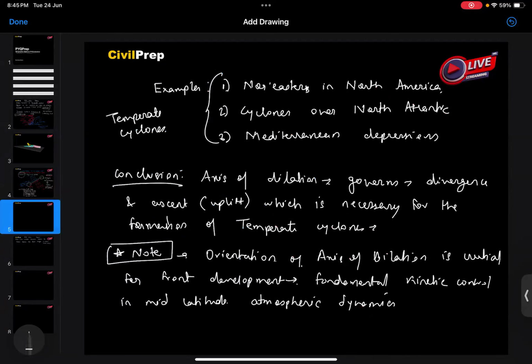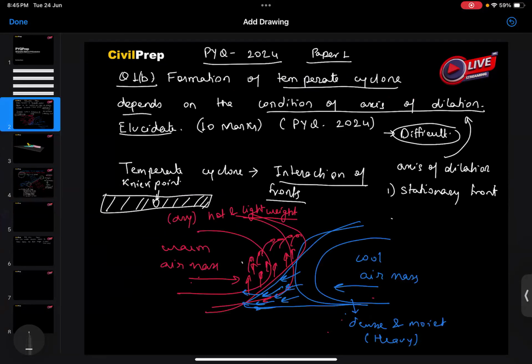So guys, we can take a note here. This is also an important part. Why are we discussing this? Because on the basis of the same concept, the question can be asked in next year's UPSC examination. So guys, this is a PYQ of 2024, question number 1B: the formation of temperate cyclones depends on the condition of the axis of dilation, elucidate.